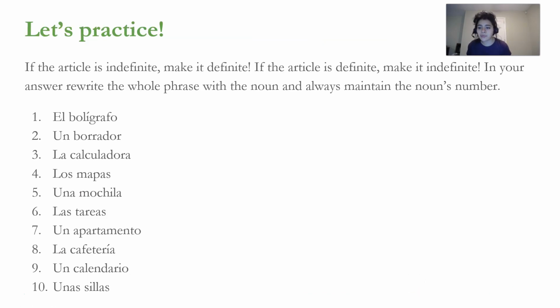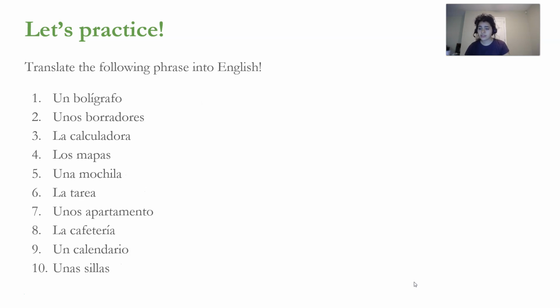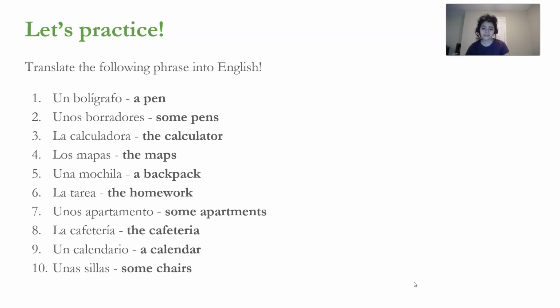So here we can practice. If the article is indefinite, make it definite. If the article is definite, make it indefinite. In your answer, rewrite the whole phrase with a noun and always maintain the noun's number. Here are the answers. You can check the progress. We're going to do another practice. You have to translate the following phrases into English. Here are the answers. Thank you.